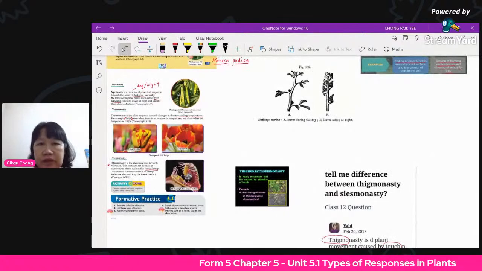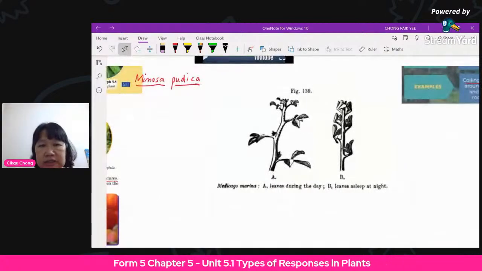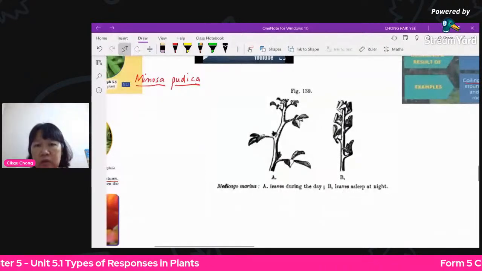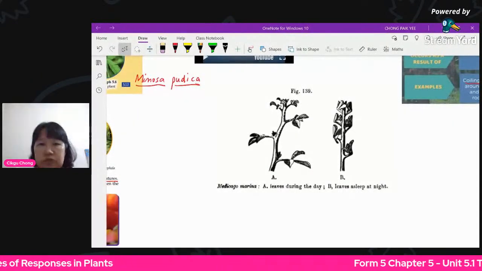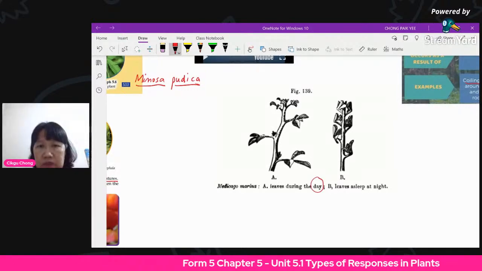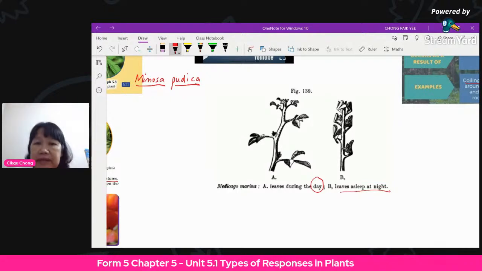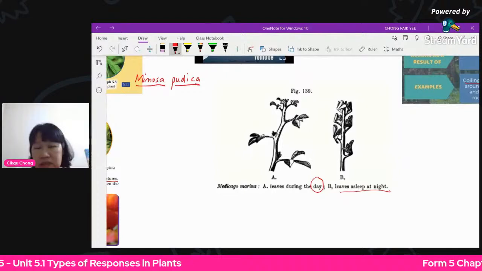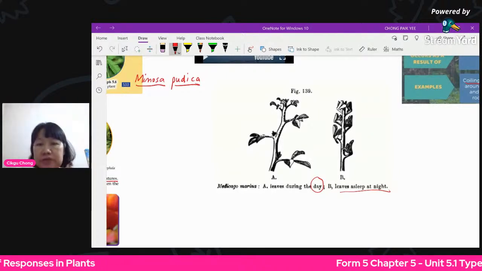Okay, this is another example I'll now show you. This is a drawing done by the very famous Charles Darwin when he went on his expedition to investigate all these plants. So he saw this leaf during the daytime, it's open. And the leaves sleep at night, so they close up. Okay, so it is nyctinasty. All right, so it opens in the day and then it closes at night.